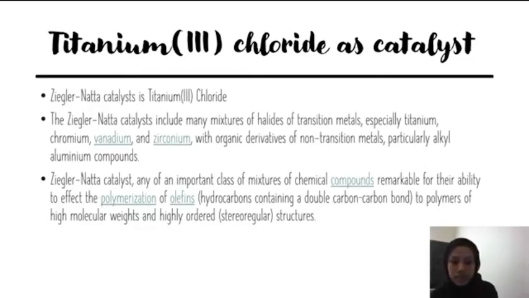The Ziegler-Natta catalyst includes many mixtures of halides of transition metals, especially titanium, chromium, vanadium, and zirconium, with organic derivatives of non-transition metals, particularly alkyl aluminum compounds. This is how the name Ziegler-Natta catalyst exists nowadays, and they use the method that was extended by Giulio Natta.